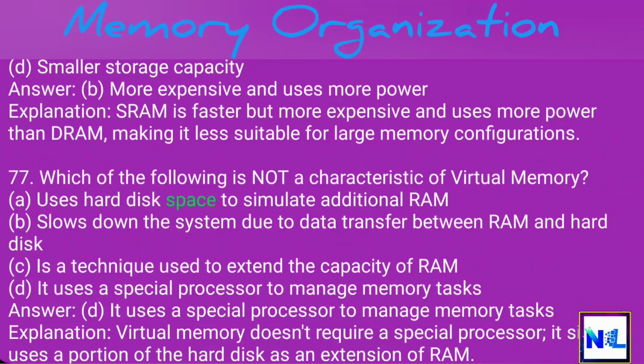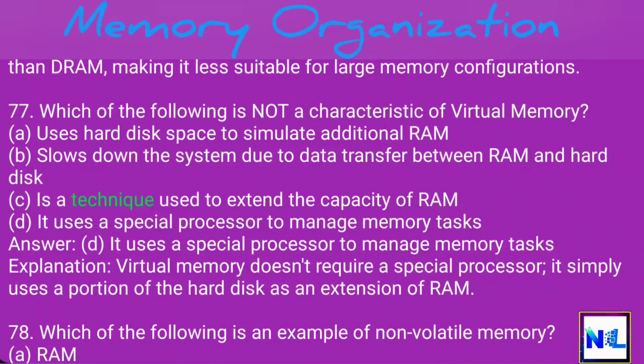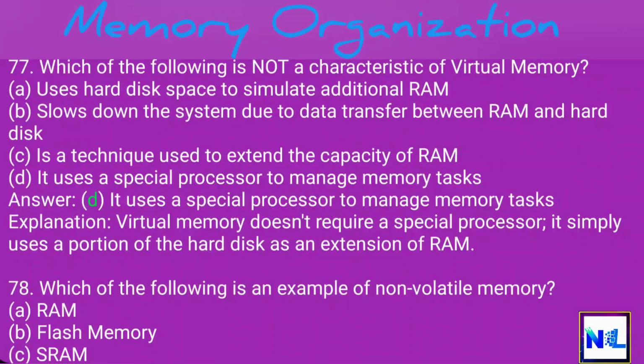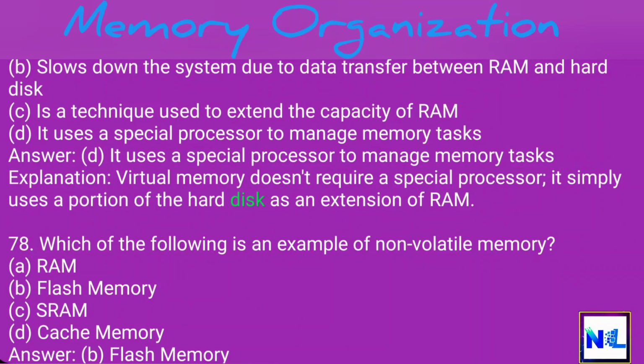A. Uses hard disk space to simulate additional RAM. B. Slows down the system due to data transfer between RAM and hard disk. C. Is a technique used to extend the capacity of RAM. D. It uses a special processor to manage memory tasks. Answer: D. It uses a special processor to manage memory tasks. Explanation: Virtual memory doesn't require a special processor. It simply uses a portion of the hard disk as an extension of RAM.